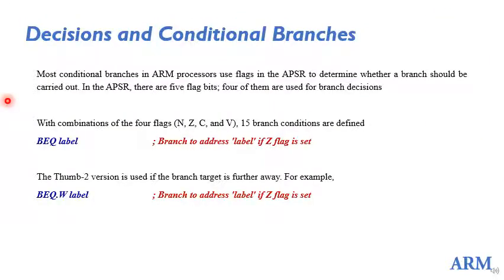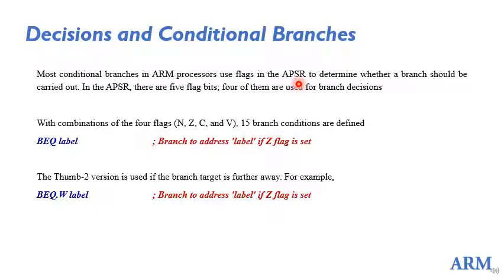Apart from unconditional branching, next is conditional branching. In conditional branching, branching occurs based on a particular condition. Only if that condition is satisfied will the branching occur. Most of the time these conditional branches are formed by the flags in the APSR, the application processor status register.